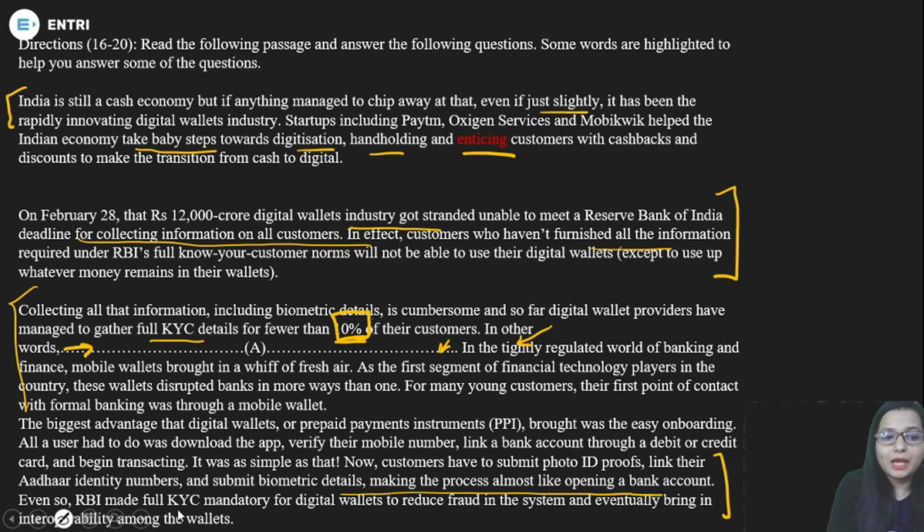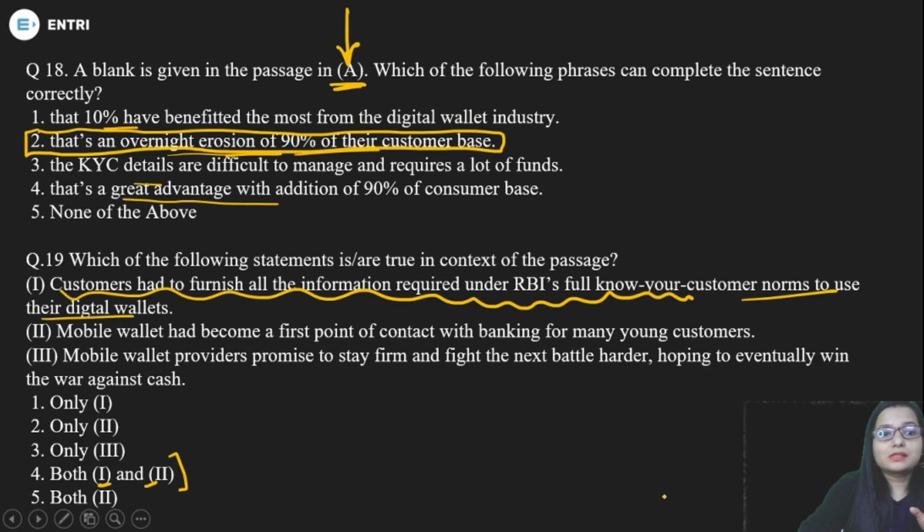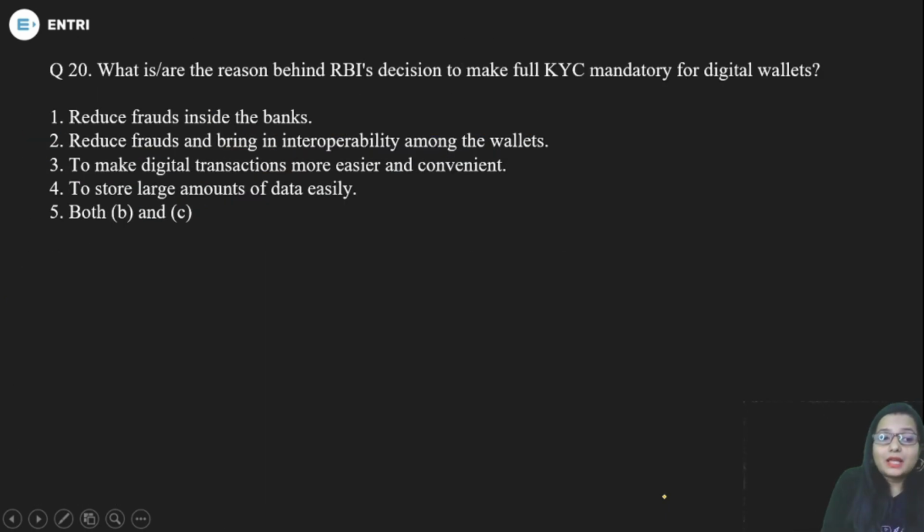Even so, RBI made full KYC mandatory for digital wallets to what? To reduce fraud in the system, and eventually bring in interoperability among the wallets. So this is the reason. And where is that? You can see this in the second point. Reduce frauds and bring in interoperability among the wallets, okay. So we are done with our passage.